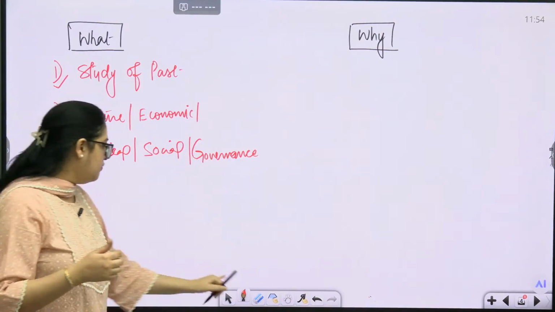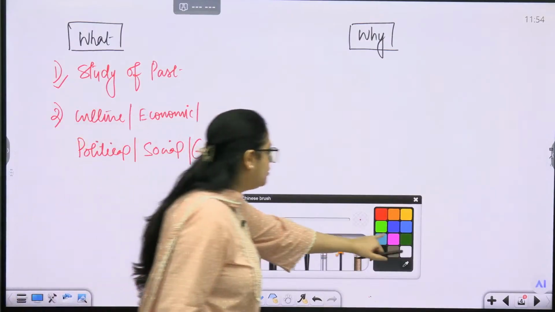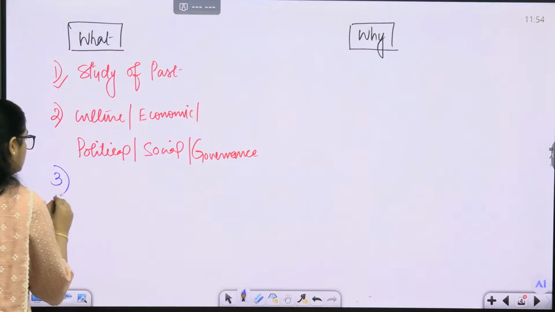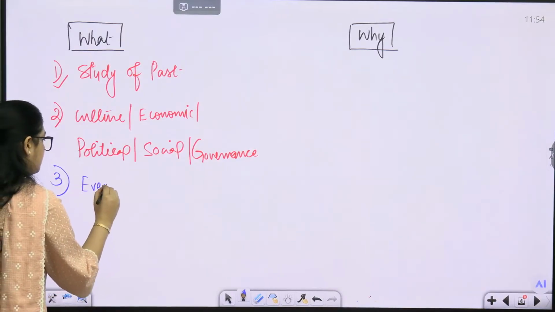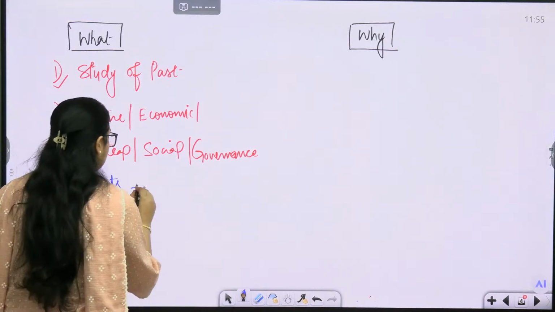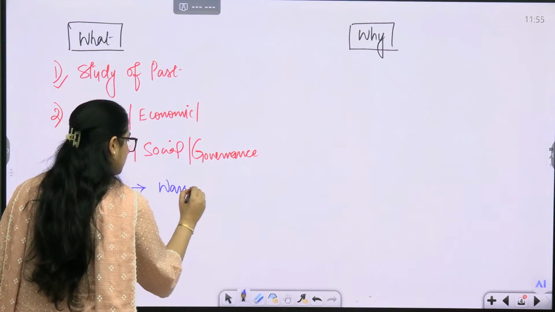So in history, we are going to look at all these institutions, that is one part. We are also going to look at the events. Now these events include major wars, battles.